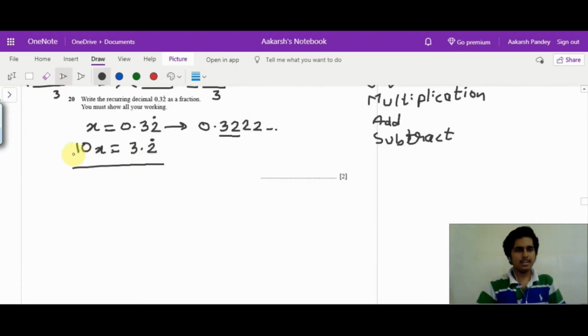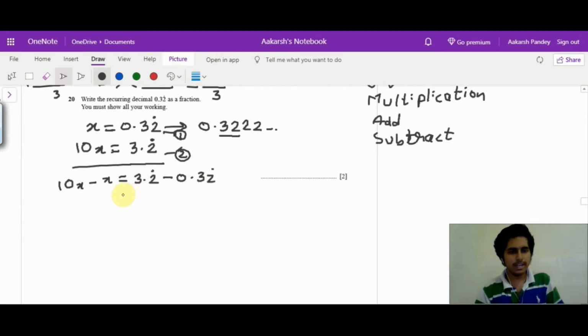Now if I subtract, like this is my first equation and this is the second one. So if I subtract the second equation from the first equation, I get 10x minus x, that is equal to 3.2 point minus 0.32 point. So if I write it a little bit expanded, I get 9x is 3.222 and the 2's continue, minus 0.322 and again the 2's are continuing.